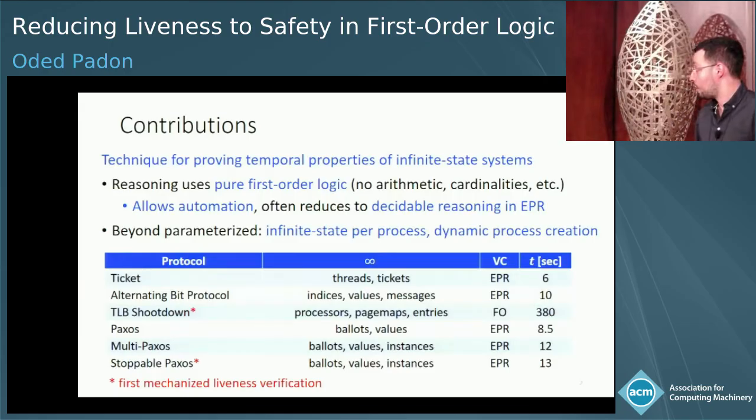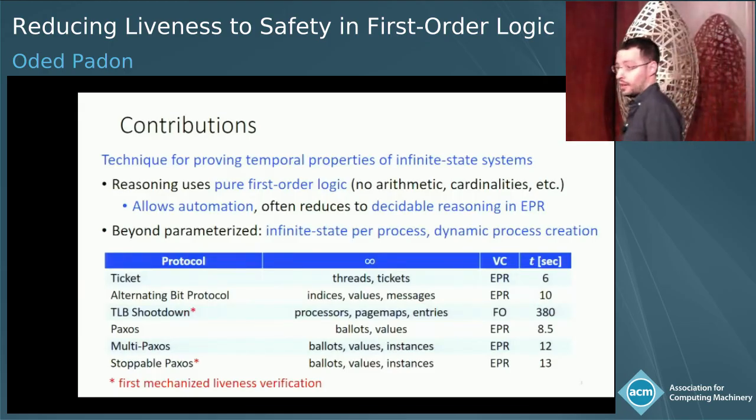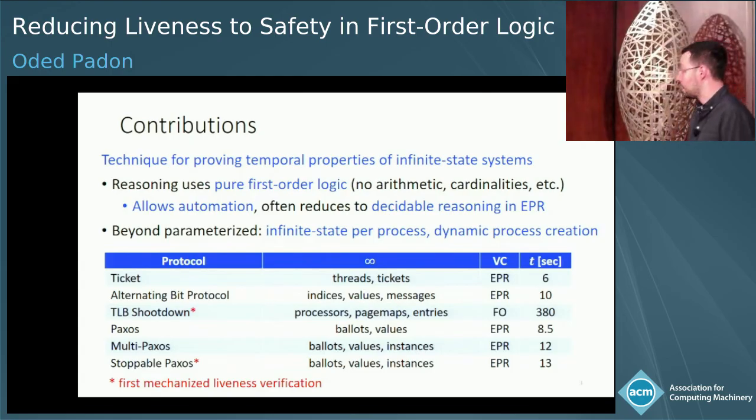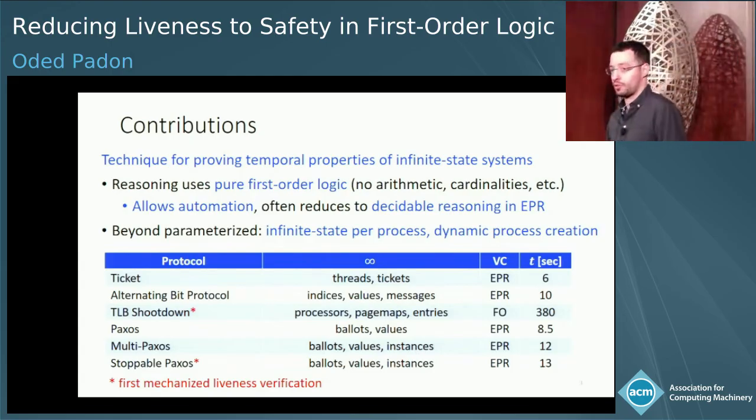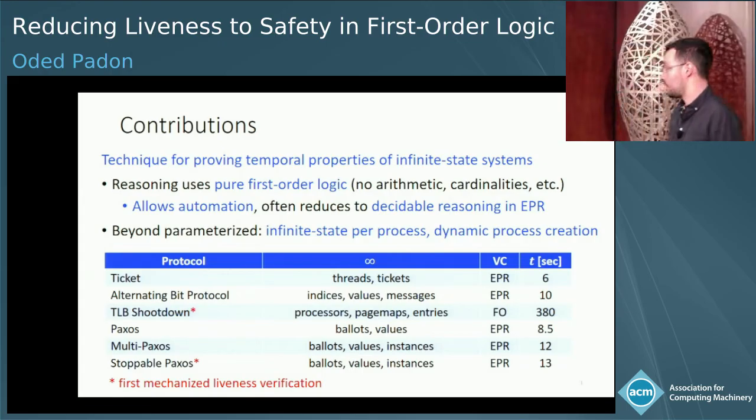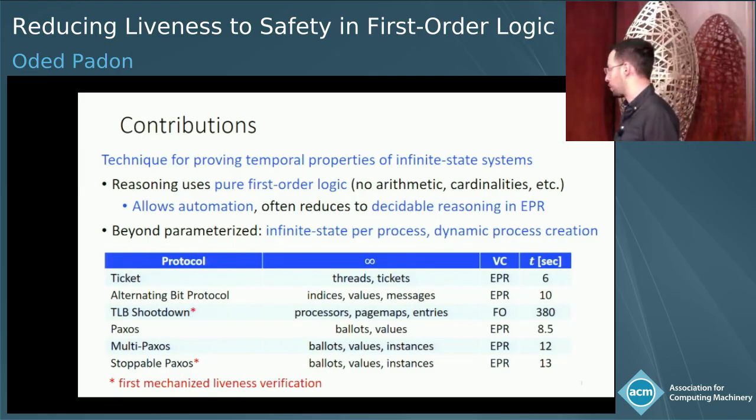And our contribution in this setting is a technique for proving liveness and temporal properties in general of infinite state systems that does not use ranking functions or reasoning about cardinalities or arithmetic. Instead, we use only pure first-order logic. And really, the benefit of this is that we can get more automation. In many cases, we can even reduce the reasoning to reasoning in decidable fragments, such as EPR. And then the verification conditions are checked decidably.